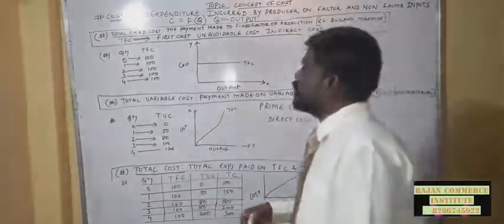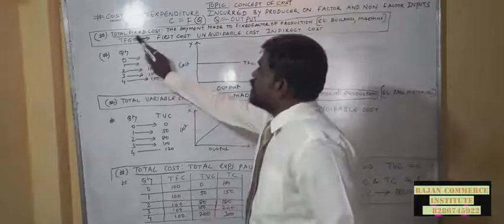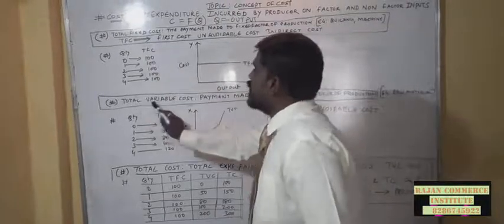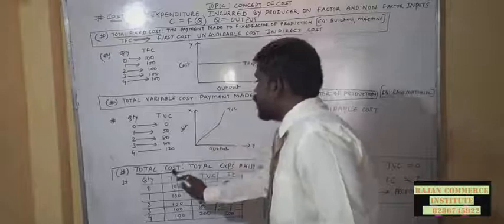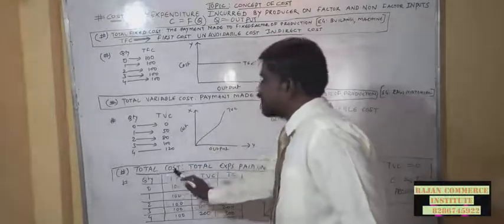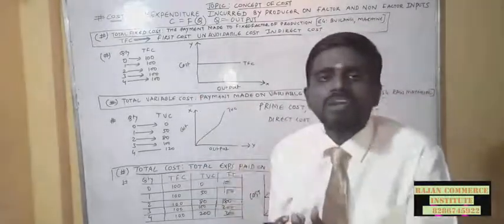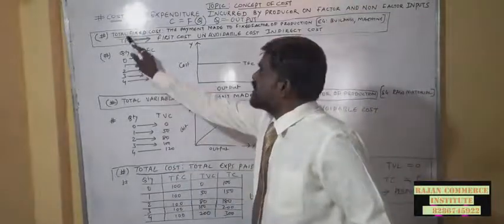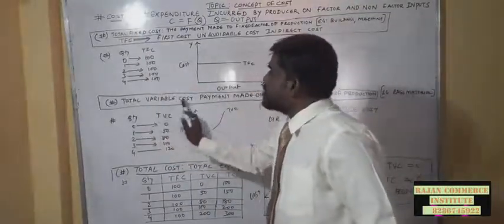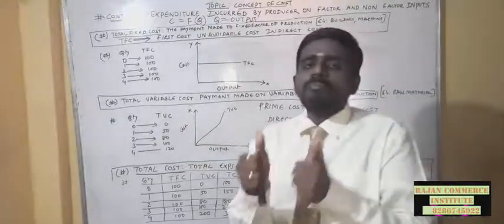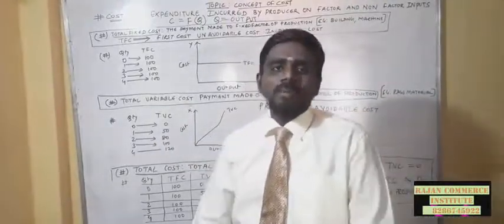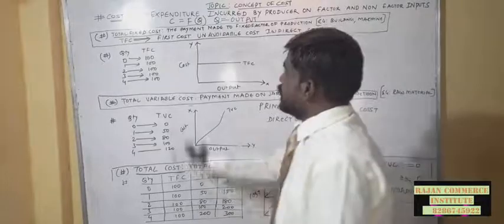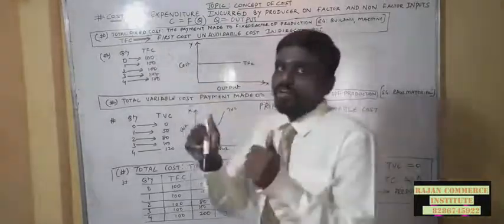Now in cost we have total fixed cost, total variable cost and total cost. Total cost refers to the overall cost of production. Total cost is equal to total fixed cost plus total variable cost. Now one by one let us have an explanation in a detailed manner.